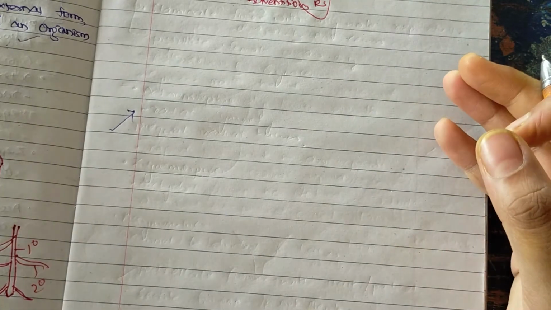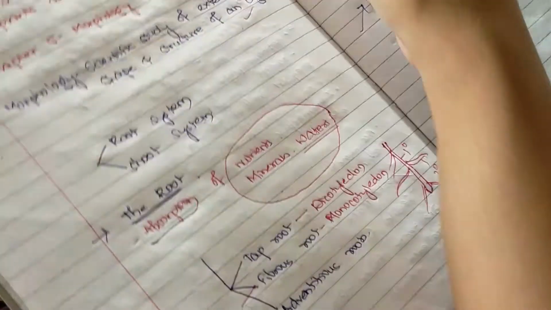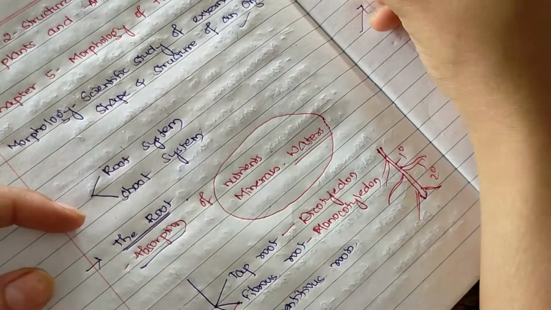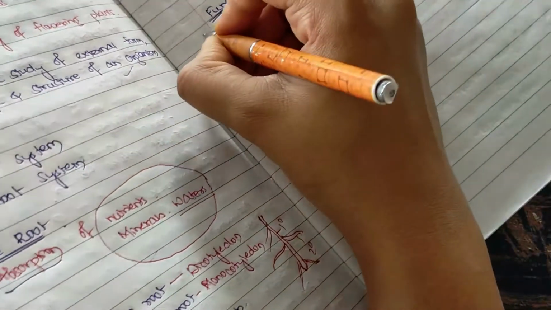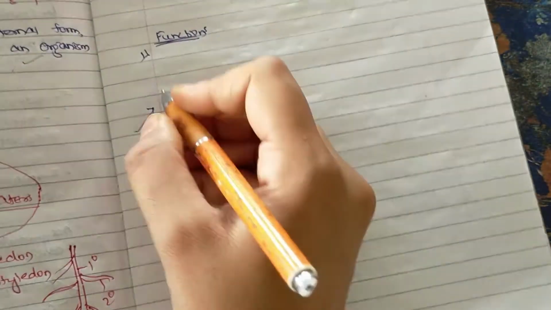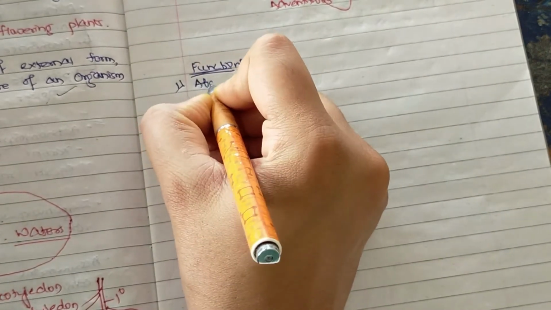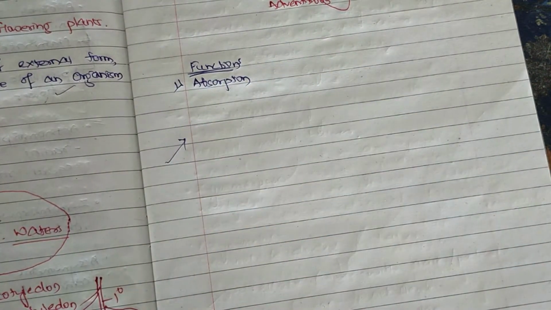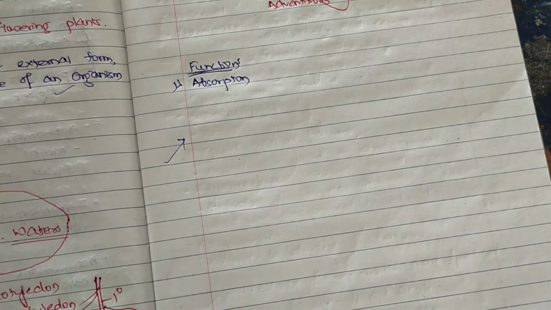Apart from absorption, there are also other functions. I'll write over here. The first is absorption. In some cases, roots have modified their way.